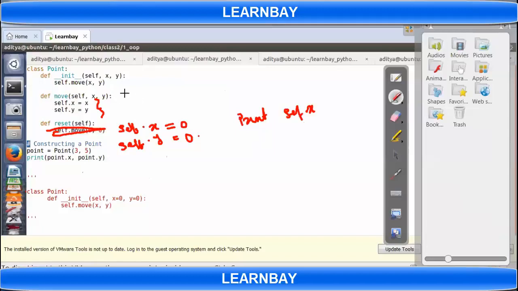And you forget to call move. In that case, it will crash, because I'm accessing something which is not yet created, which is not yet assigned. Print self dot x, it means what? I want to print the x value of the point, but the x value I haven't yet created.